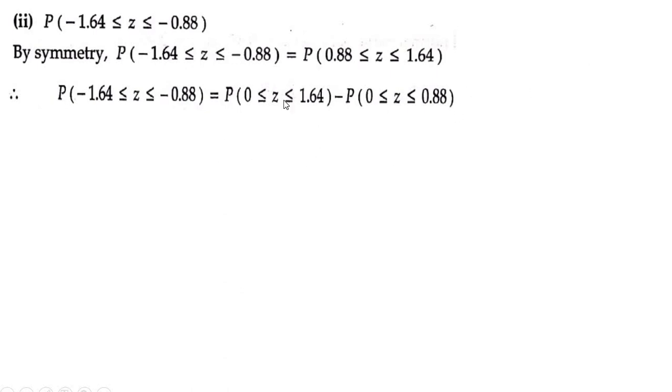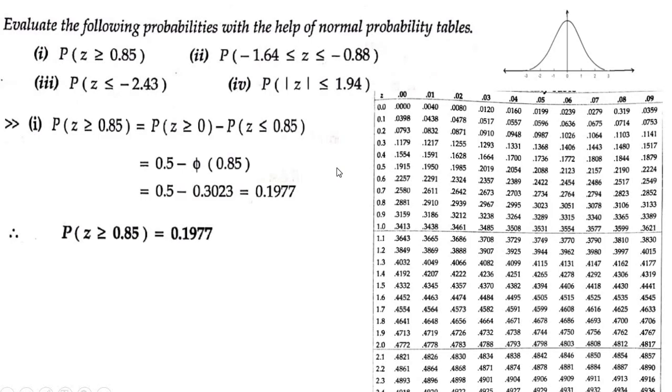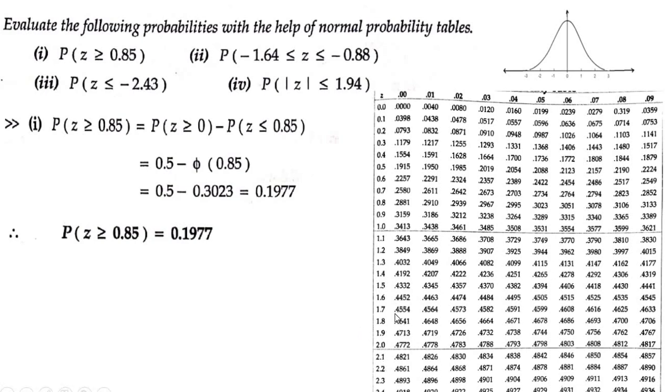Okay, 1.64 minus probability of z greater than or equal to 0 less than or equal to 0.88. So use your distribution table. The value of 1.64 is 1.6 plus 0.4, which is 0.4495.